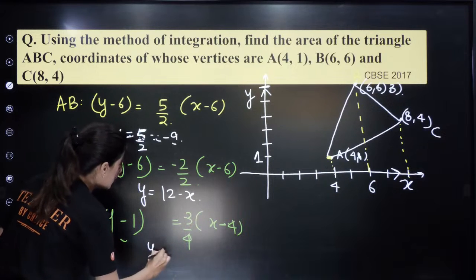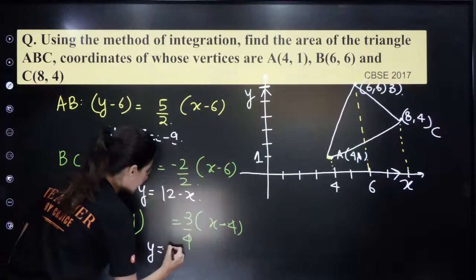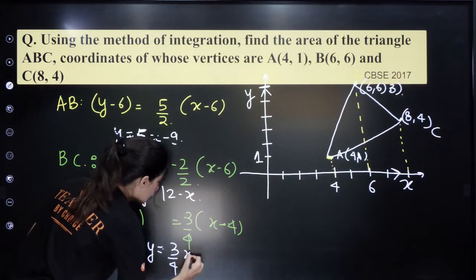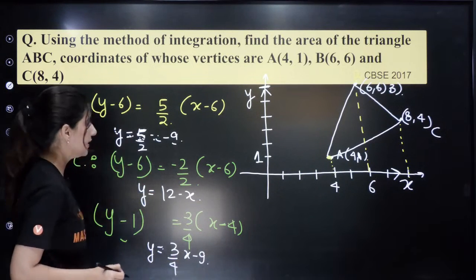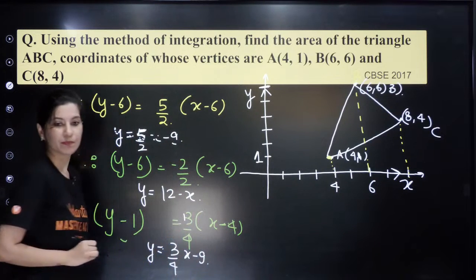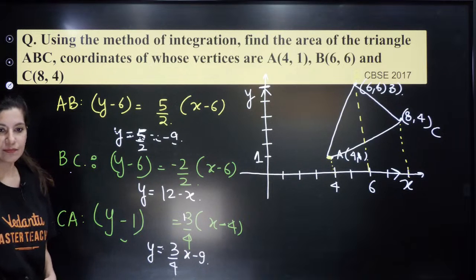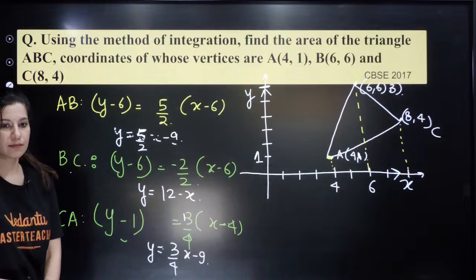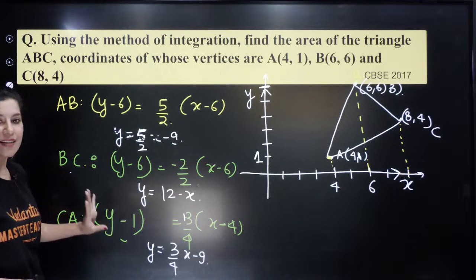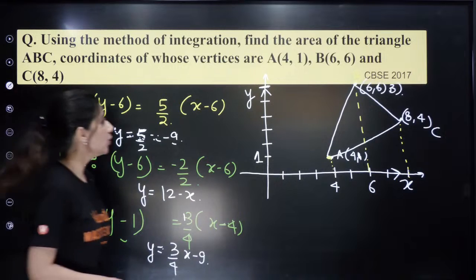And this is y equals 3 by 4 x minus 9 for AC. Right? So this is 4 minus 1, this is plus only, plus 3 by 4. Do you understand this now? This and this, clear? I hope this is clear.